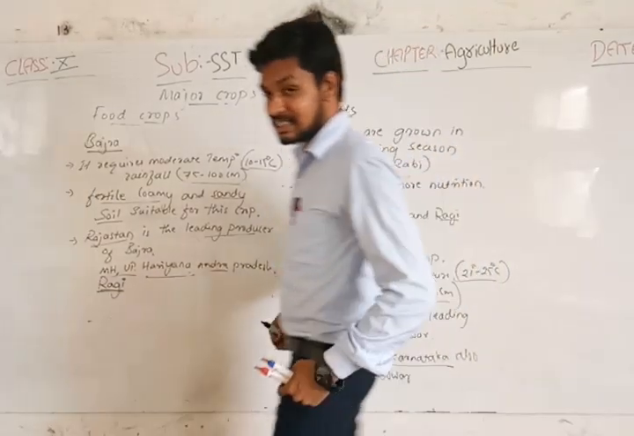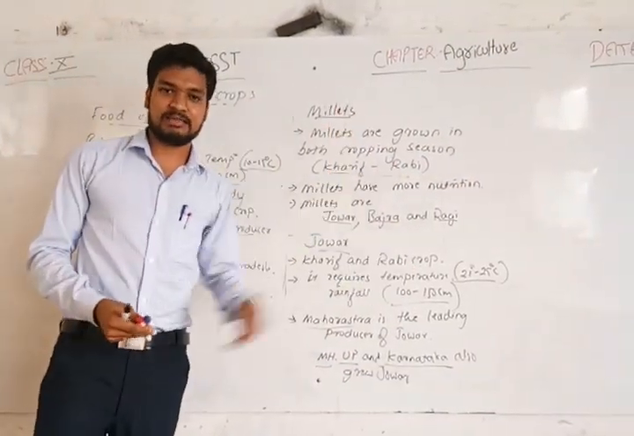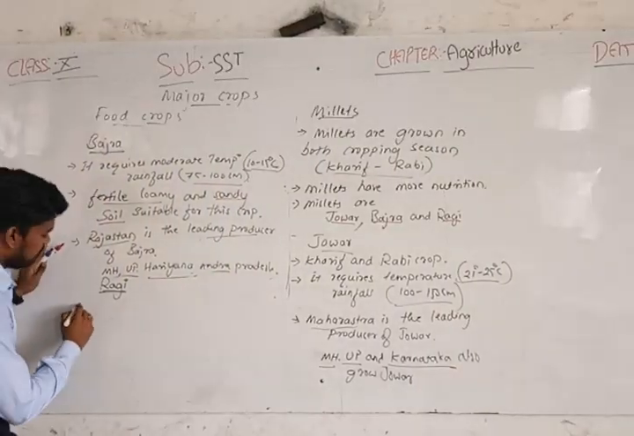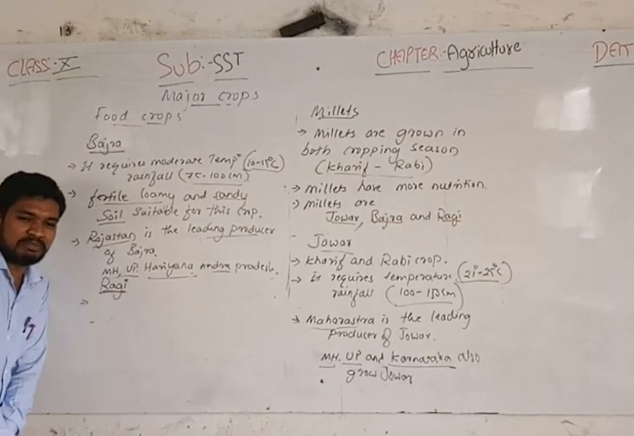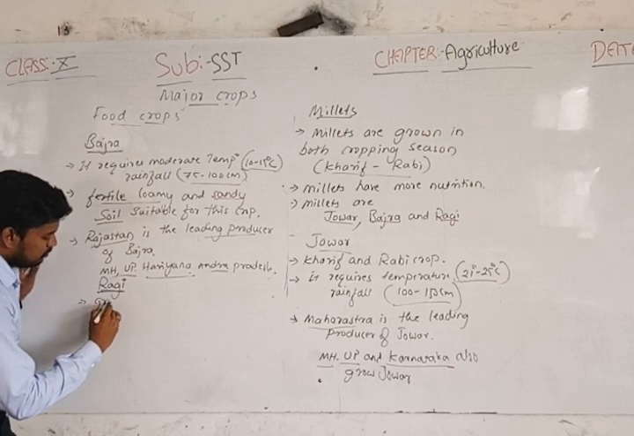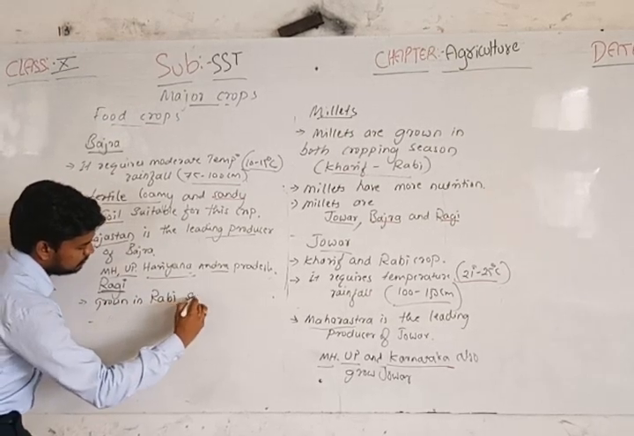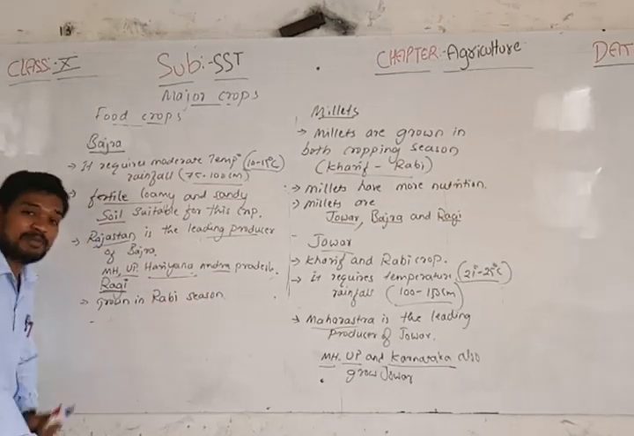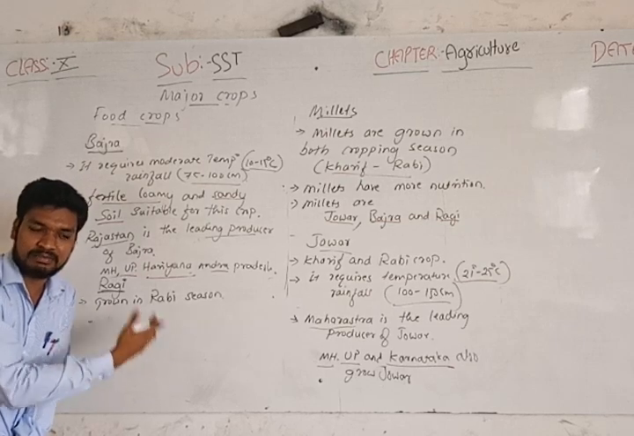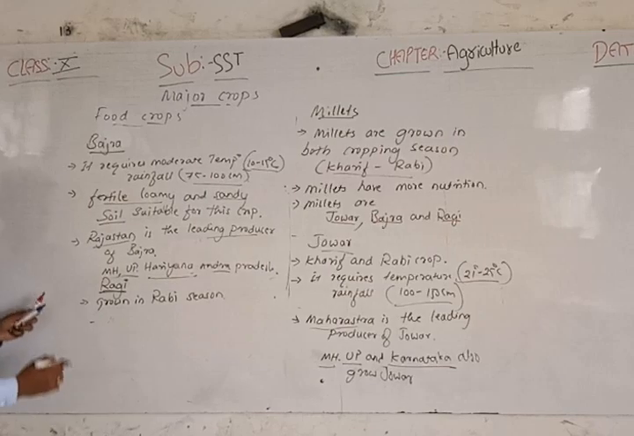Karnataka is a leading producer of ragi. You know about that. After Karnataka, we have Tamil Nadu and some parts of Uttarakhand. Ragi is grown mainly in the rabi season and also in the kharif season. I am not discussing the climatic season, it's about the cropping season, the rabi season.